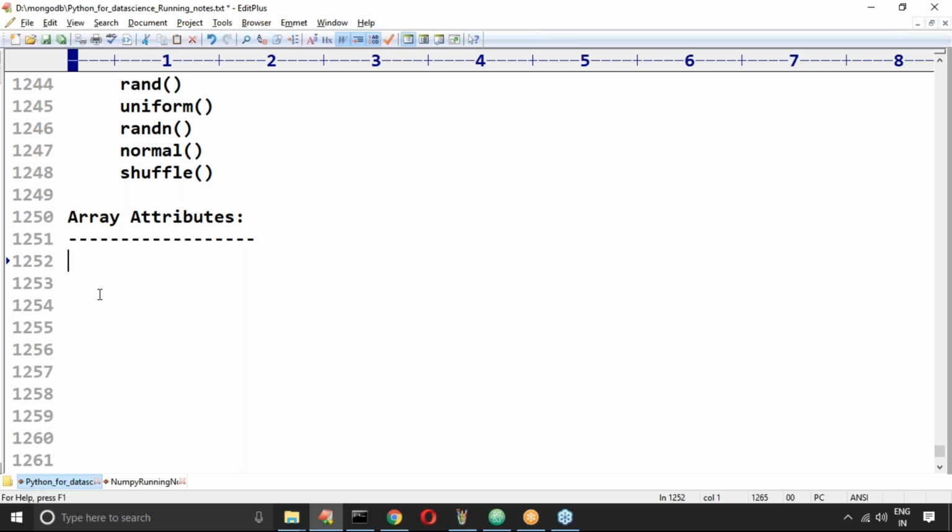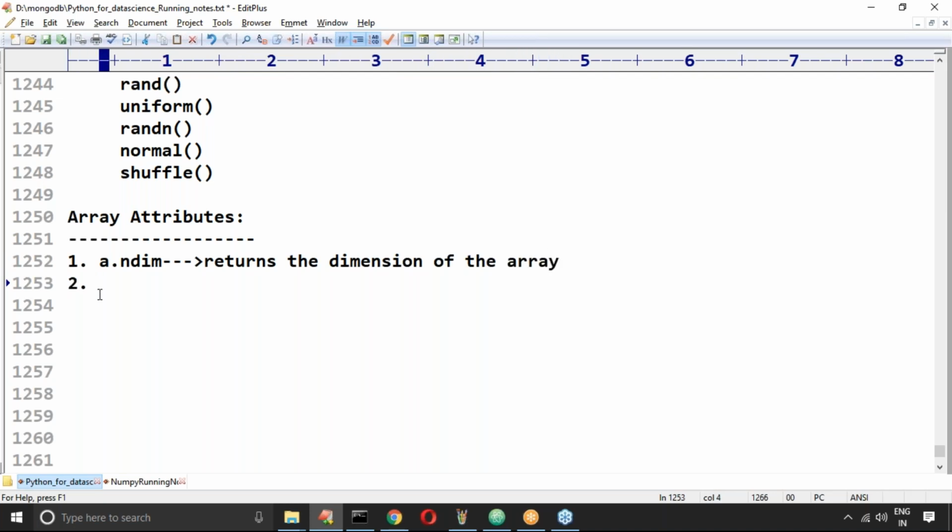The first attribute: I want to know the dimension of the array. Is it a 2D array or a 3D array? a.ndim, remember, returns the dimension of the array.